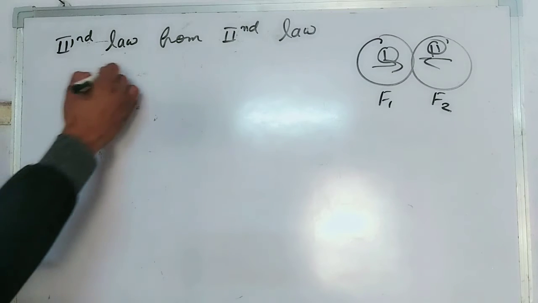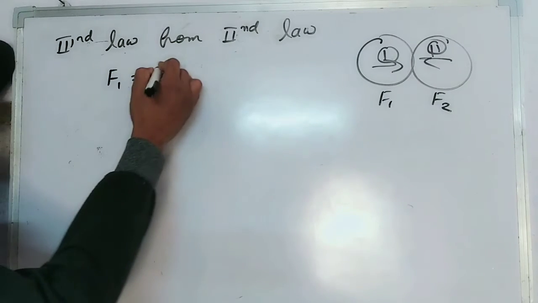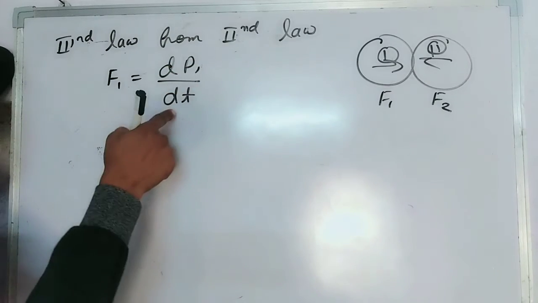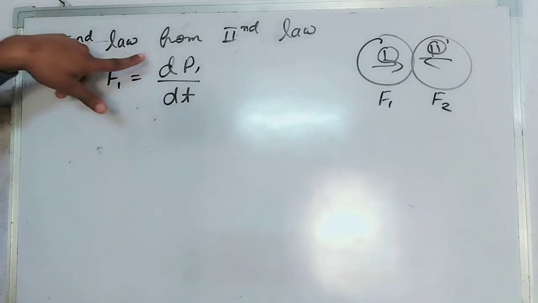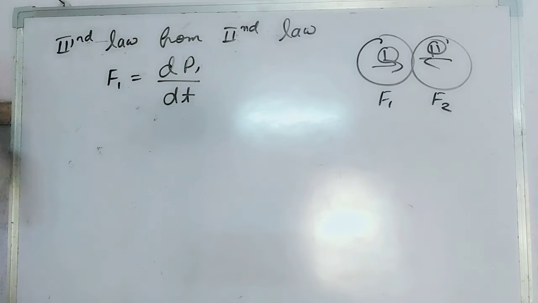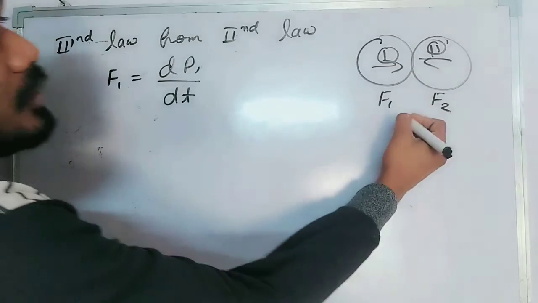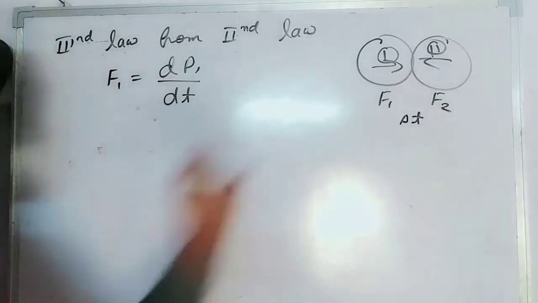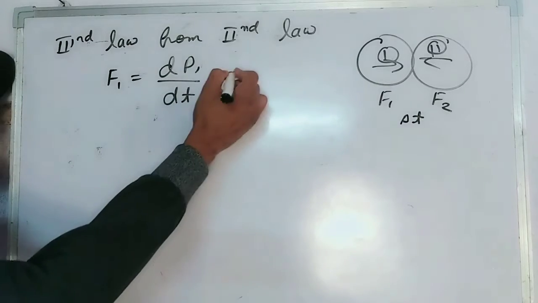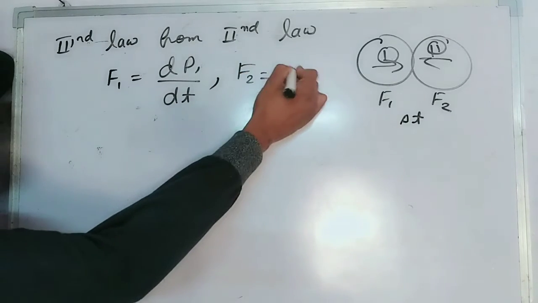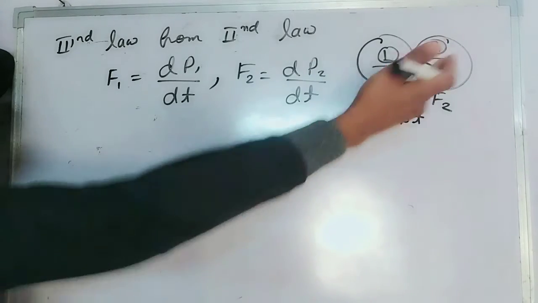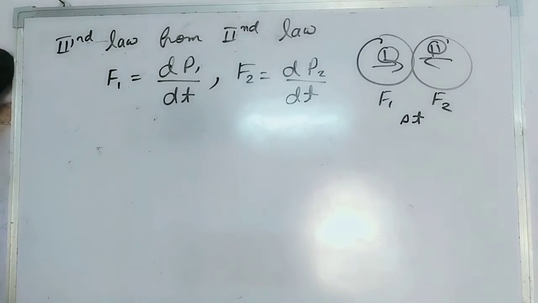Then we can write F1 is equal to dP1 upon dt. This means rate of change of momentum. This is the second law, rate of change of momentum, dP1 by dt. Let the time interval of the collision be delta t, or dt. And the force experienced by the second body, F2, is also dP2 by dt, which means change in momentum of the second body.